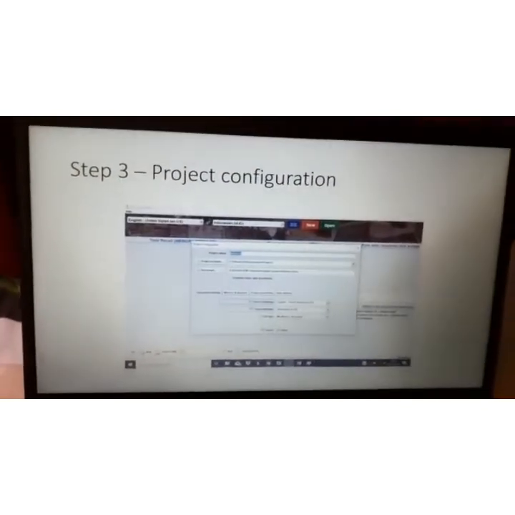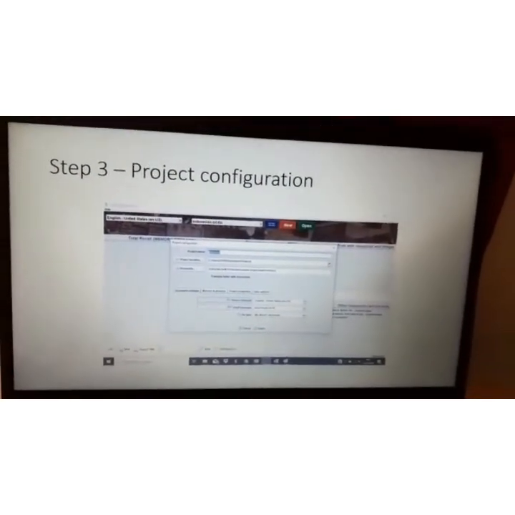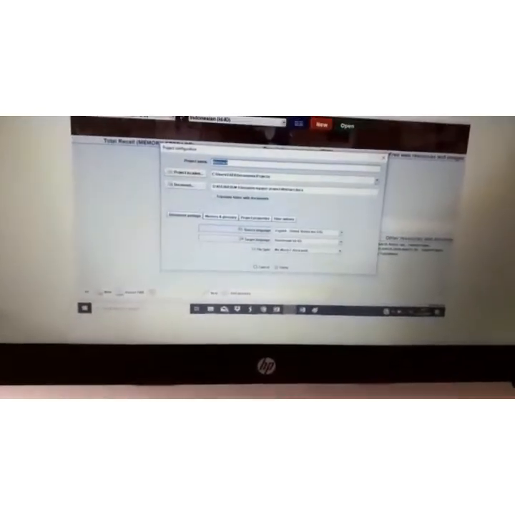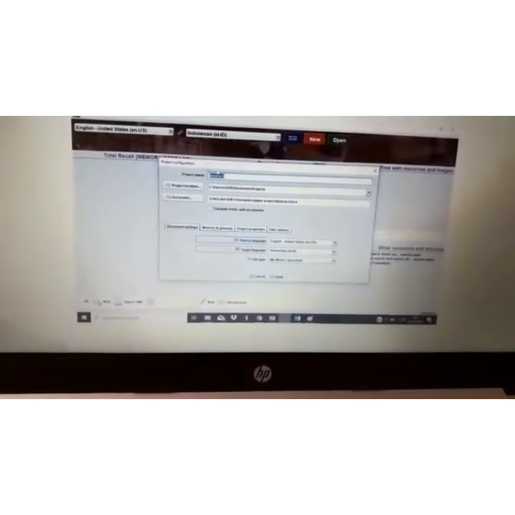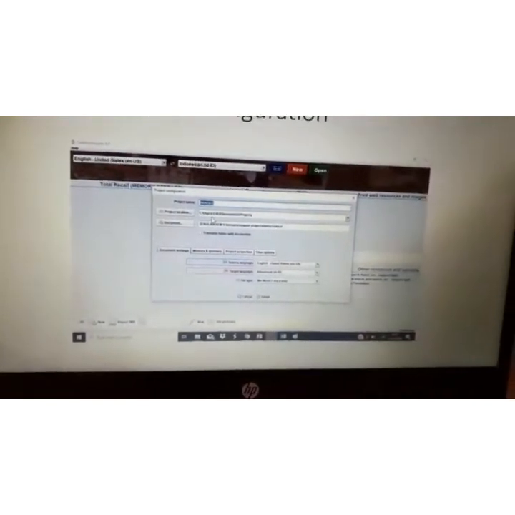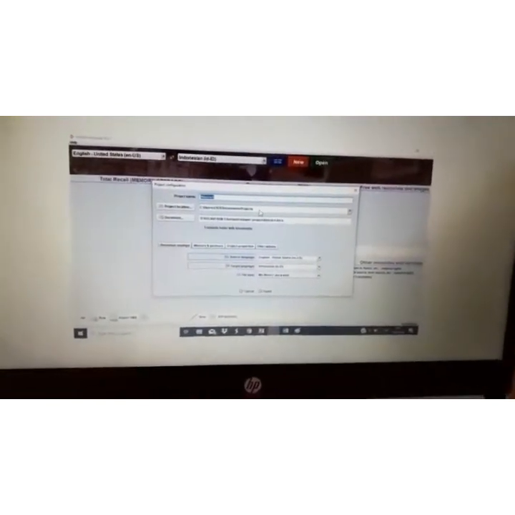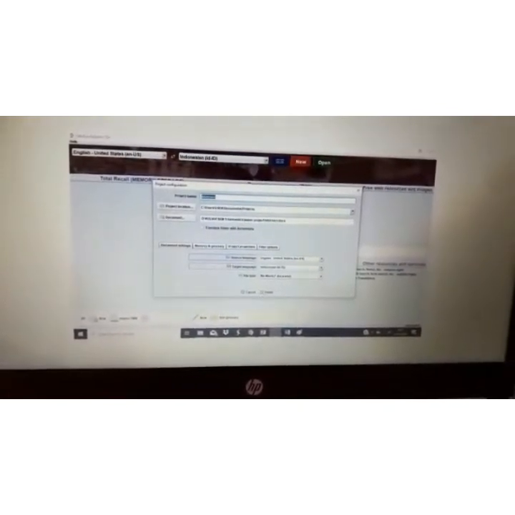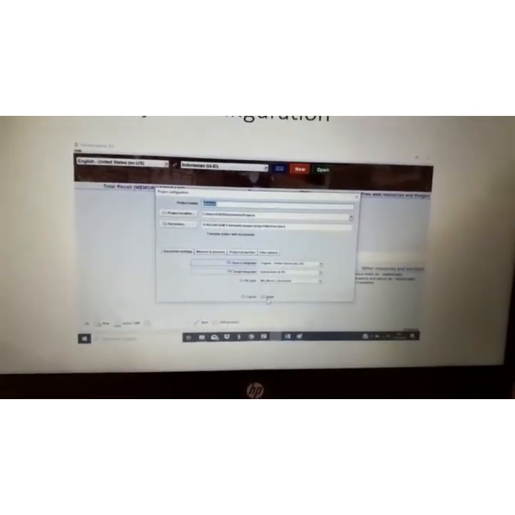The next step is project configuration. Project configuration means that we have to configure our project or our document, like the project name, the location, and the others. After that, when we are done, we can click the green button, or finish.